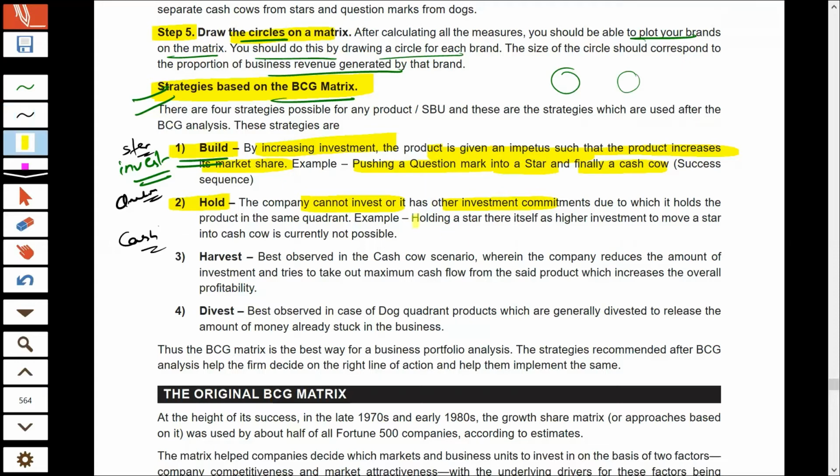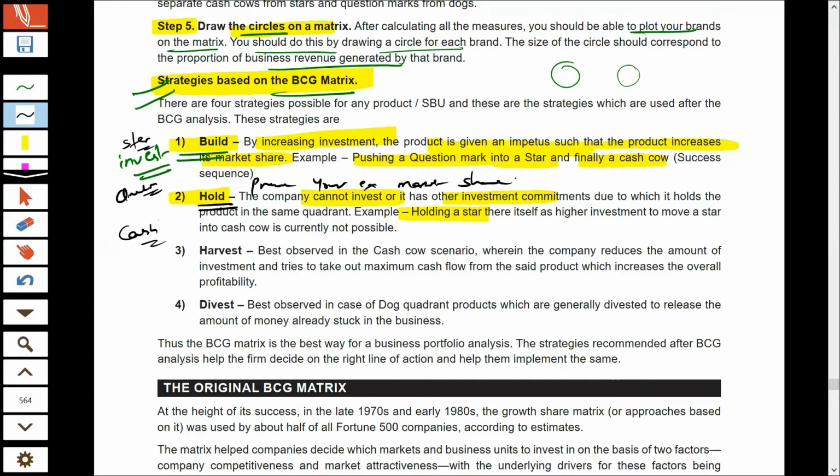And this strategy can also be used for stars, because in stars also, as I told you, there are competitors, because the industry is growing and a number of competitors are entering the industry to get the benefit of the opportunity of a high growth rate. Again, they'll try to snatch away your customers, and then also you can use the hold strategy, which means holding or preserving your existing market share. Hold means preserving your existing market share.